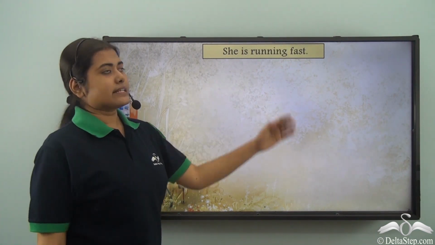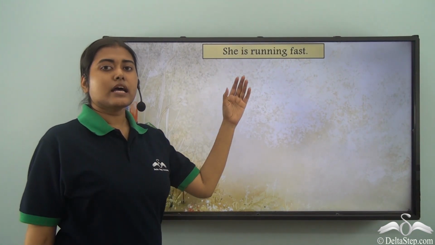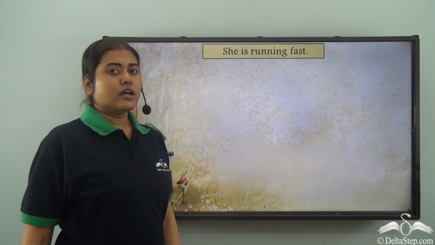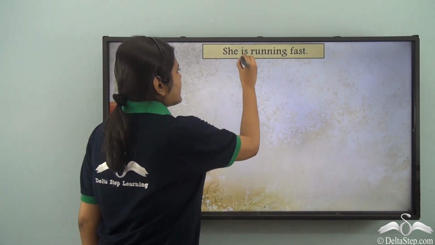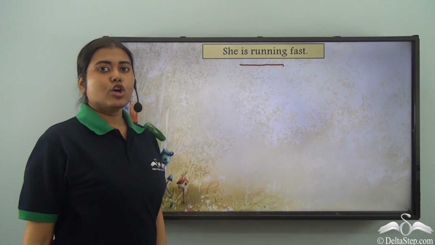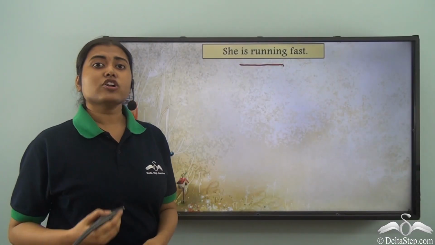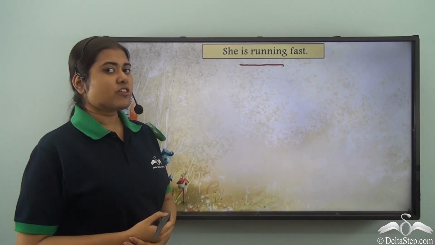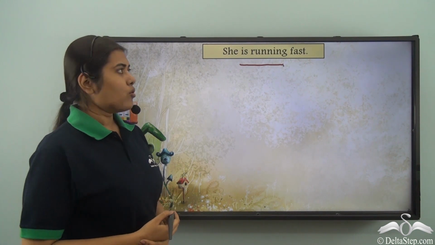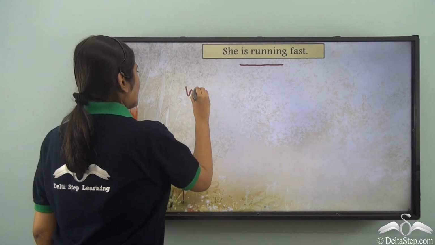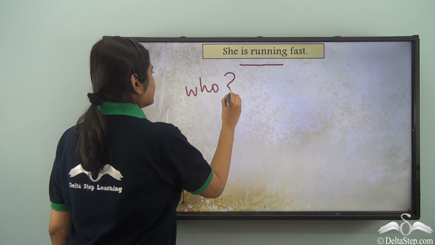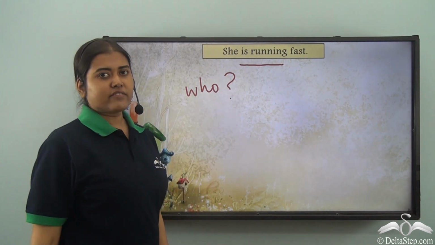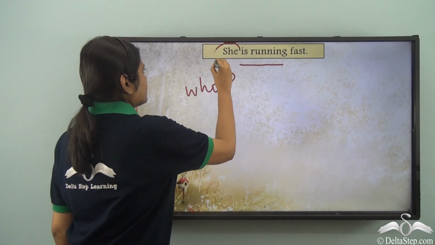Look at this example. She is running fast. Now what is the verb here? Is running. So if I say what is running fast, do I have an answer? No. If I say, who is running fast? Of course, I have an answer. What is it?